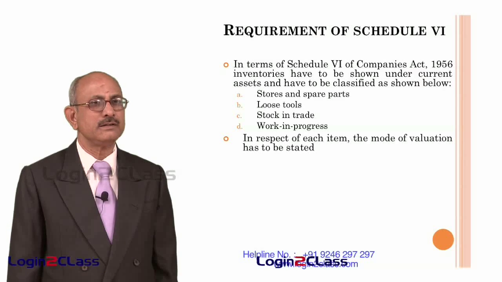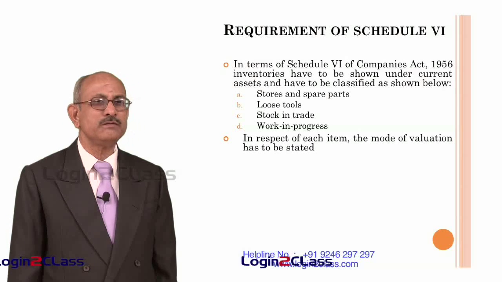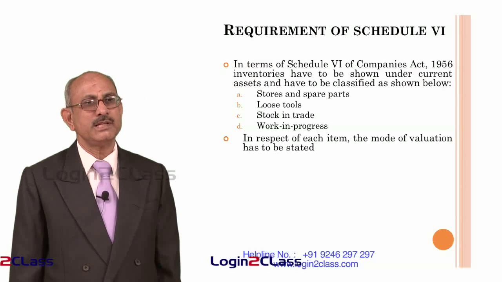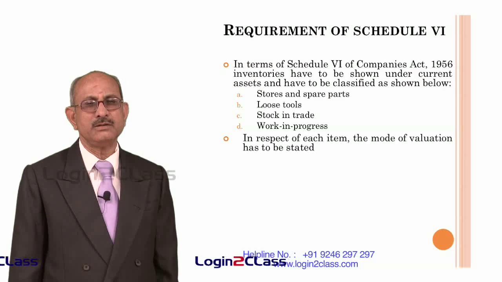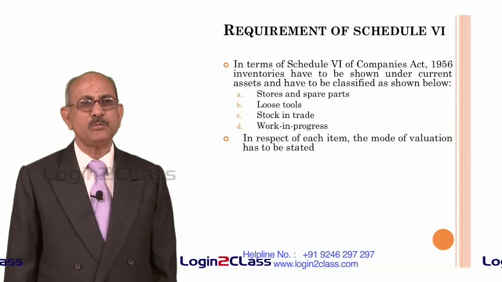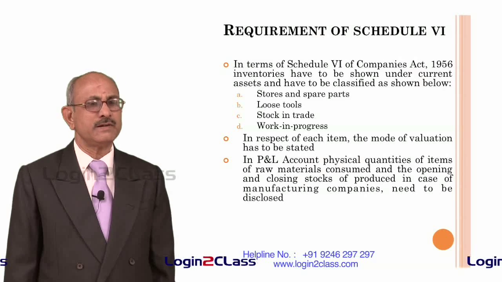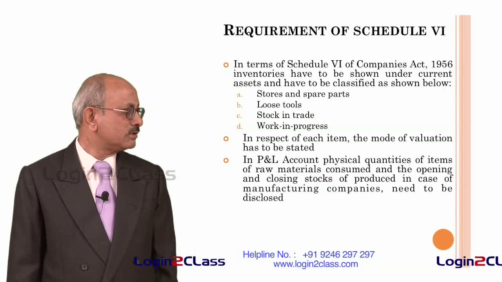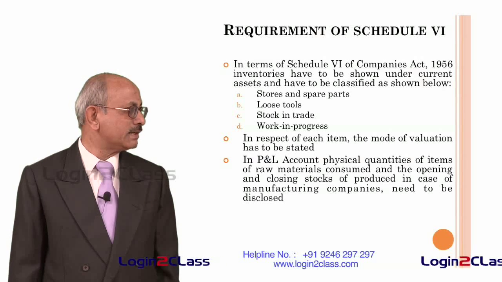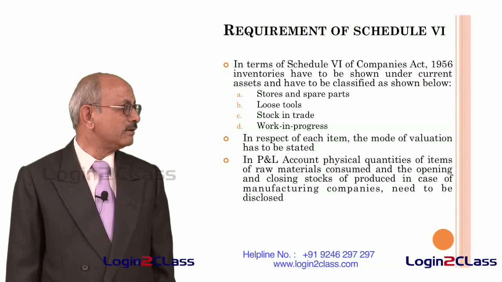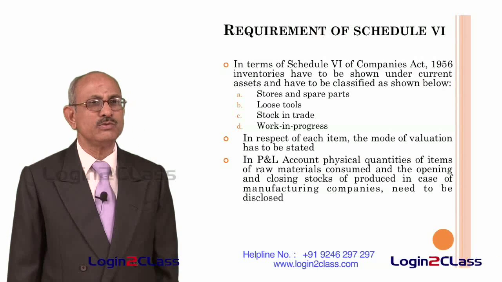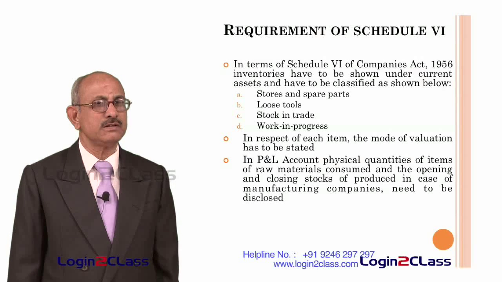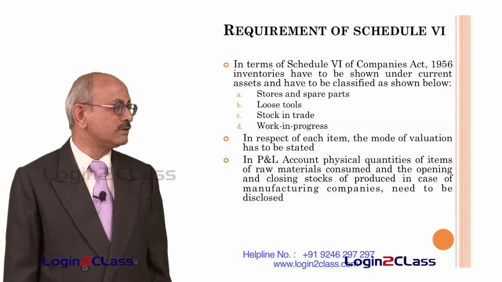And in respect of each item, we have to show the mode of valuation or the method of valuation used. What method you are following for loose tools, what method you are following for stock in trade, and what method you are following for the work in progress. And in the case of P&L account, physical quantities of items of raw materials consumed and the opening and closing stocks of goods produced, in case of manufacturing companies, need to be disclosed. That means, we not only have to show the valuation, but also the quantities of raw materials consumed, and also the opening stock of finished goods as well as the closing stock of finished goods in terms of quantities.